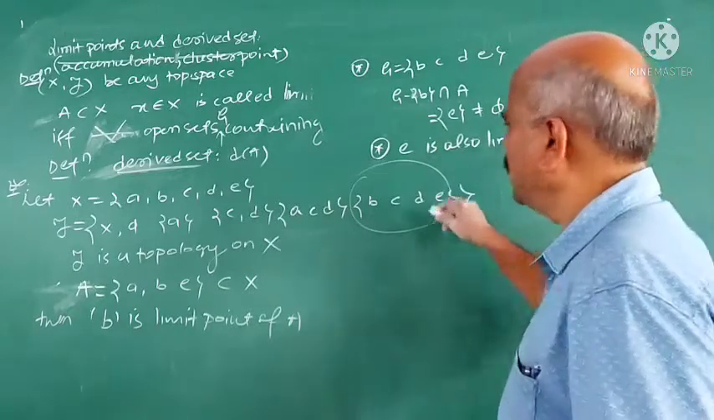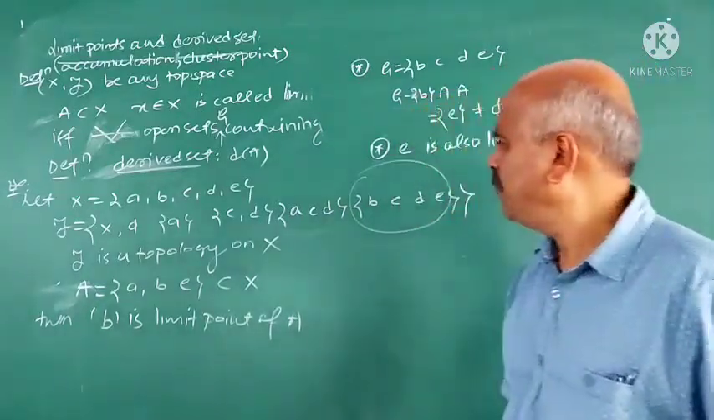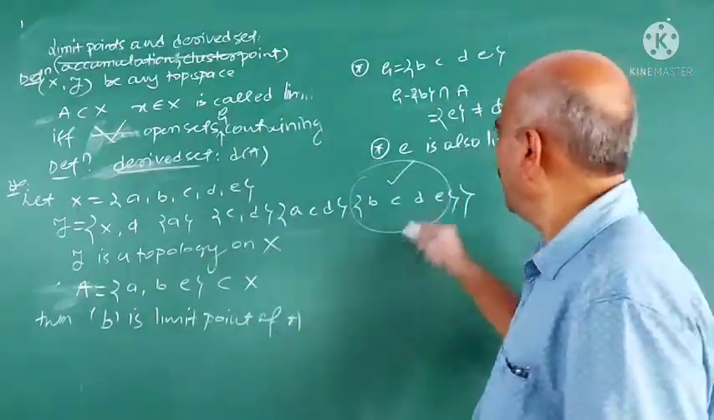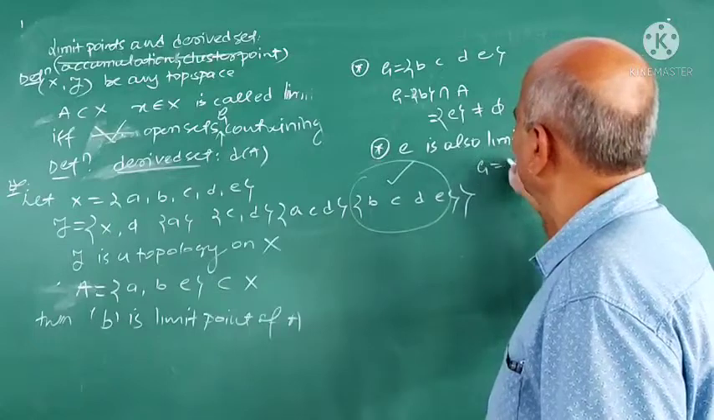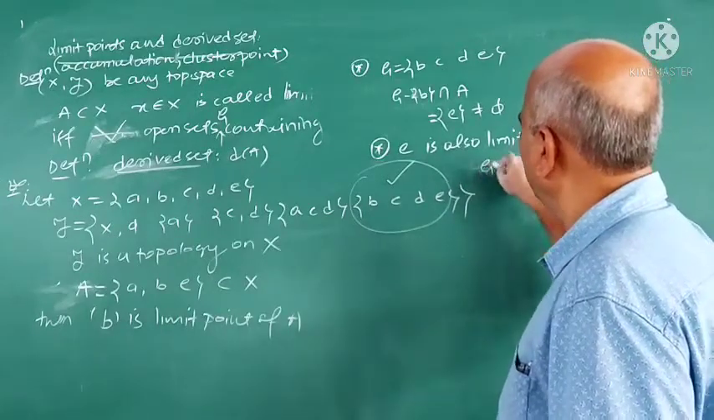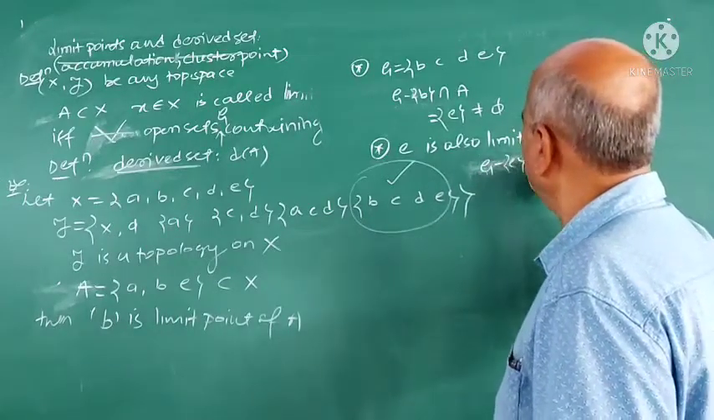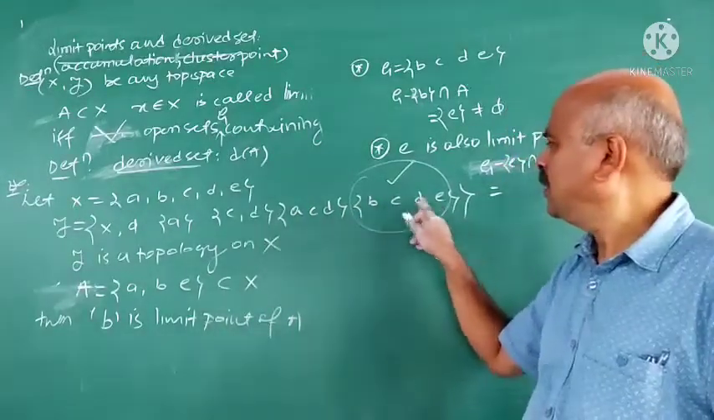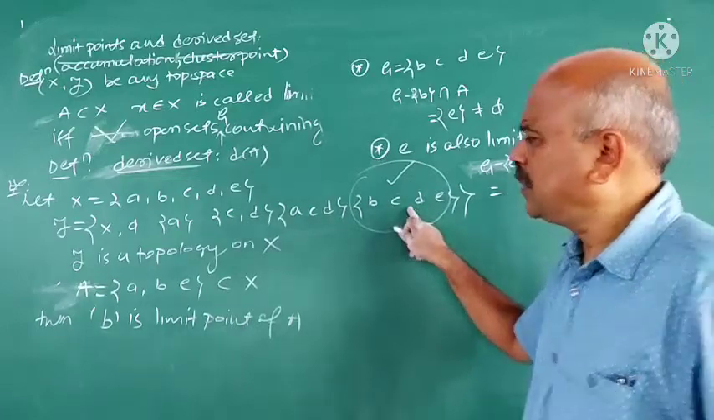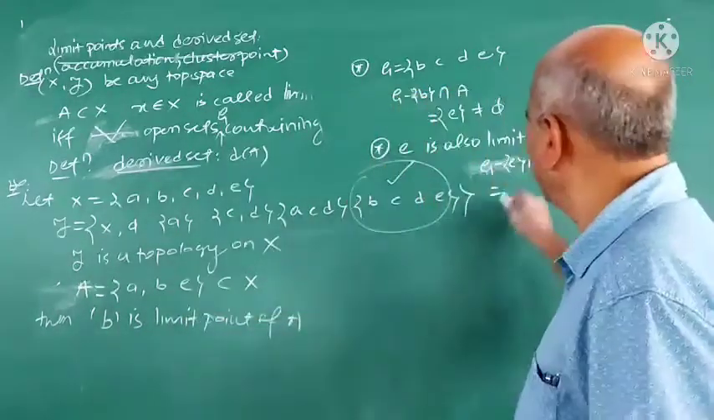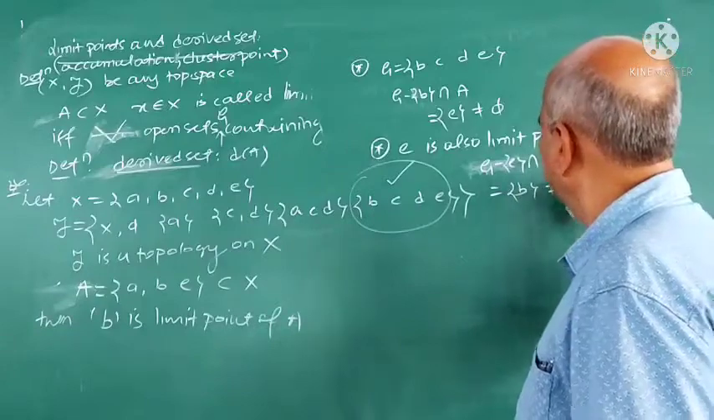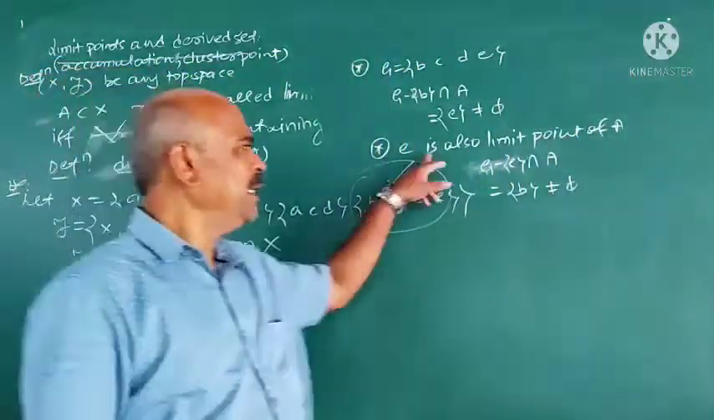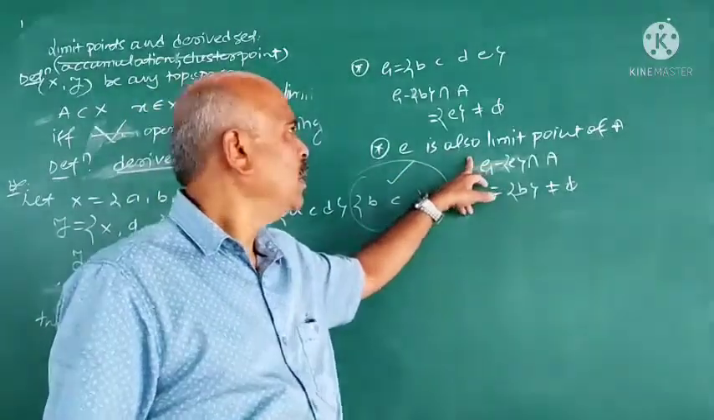Because what are the open sets containing E? The open set containing E is again only B, C, D. And suppose G is B, C, D now. And G minus E intersection A. What is G minus E? G minus E means B, C, D. B, C, D intersection A, B, E. It is B, not equal to phi. Therefore, this E is also a limit point of A.